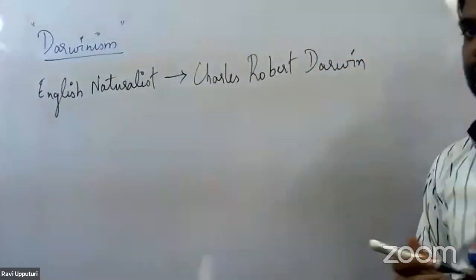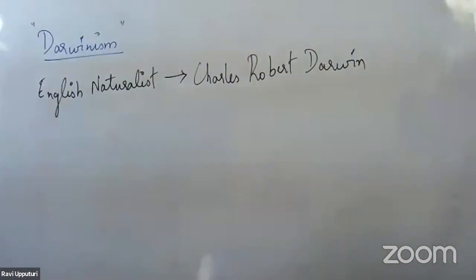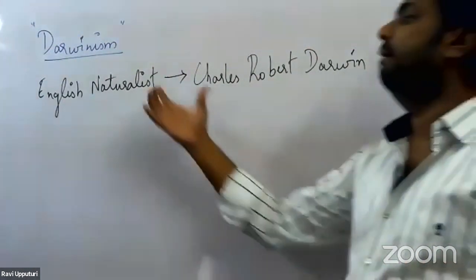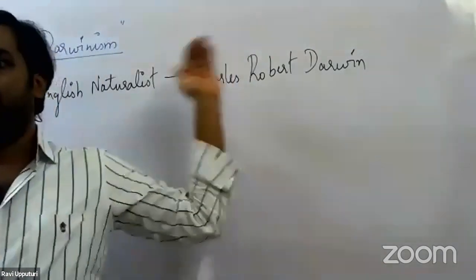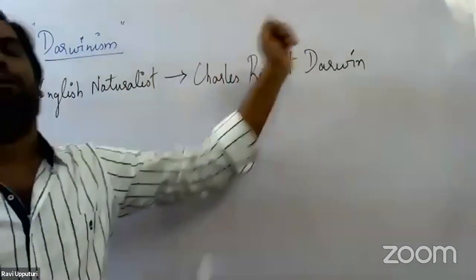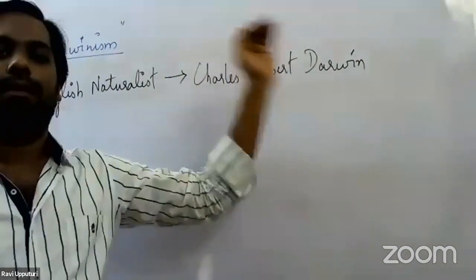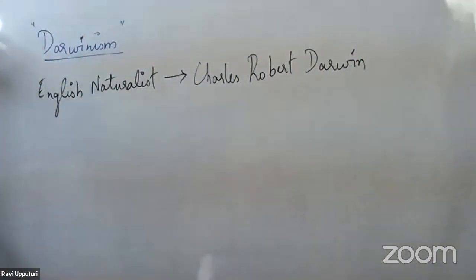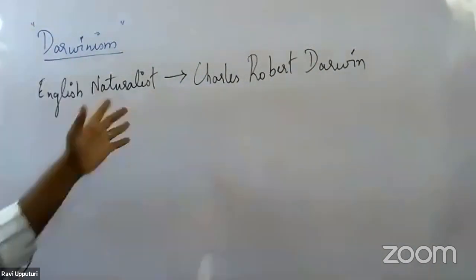This theory was proposed by the English naturalist Charles Robert Darwin, who came up with his theory called Darwinism, or simply Darwin's theory.